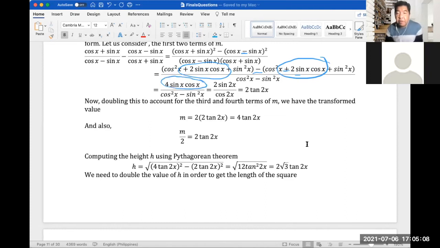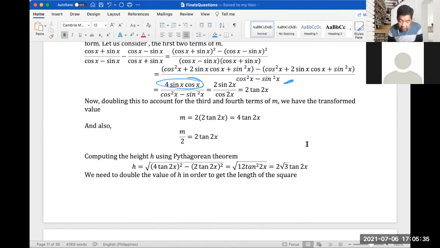So what was canceled out was your quadratics, right? The second degree cosine and sine here. But what remains is the sum of 2 sine x cosine x, which gives us 4 sine x cosine x here, and then cosine squared x minus sine squared x in the denominator.